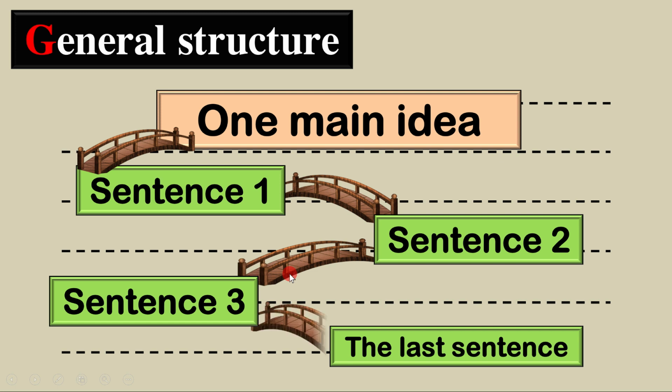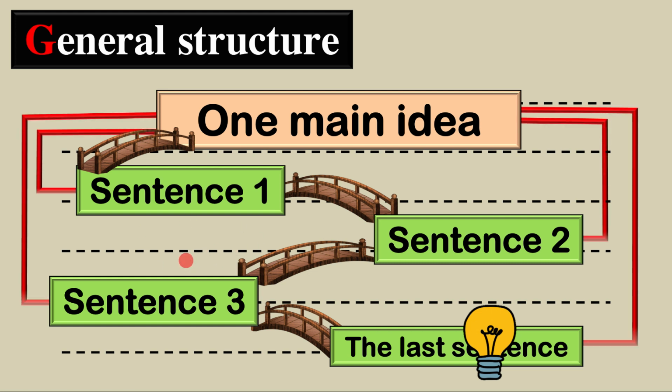All the sentences are connected through special words or expressions named bridges. For instance, when you start talking about airplanes, continue talking about airplanes in the coming sentences. The number of sentences will be as you wish. When you get to the last sentence, you have finished talking about airplanes. Then you can start talking about apples, or anything you want. Pay attention: it's very important that if you start talking about apples in the middle of this paragraph, it is not academic writing. All the sentences are supporting your main idea.